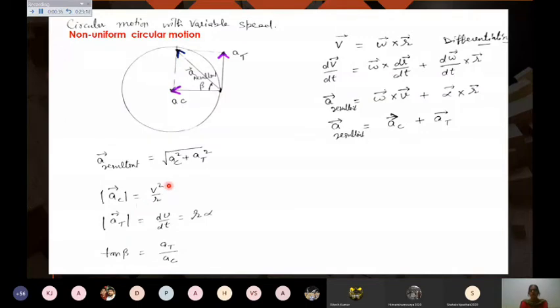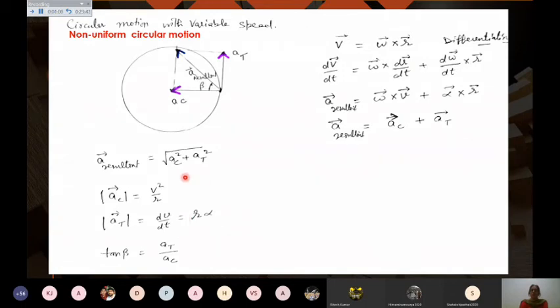AC we have already done, that is v square upon r, and tangential acceleration is the rate of change of linear velocity, which equals r alpha. So you can always put the values here, and if the direction is asked in the question, you can find it using this formula: tan beta. If I take this angle as beta, then it will be given by AT upon AC.